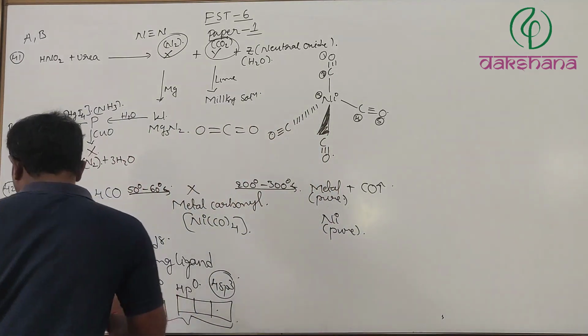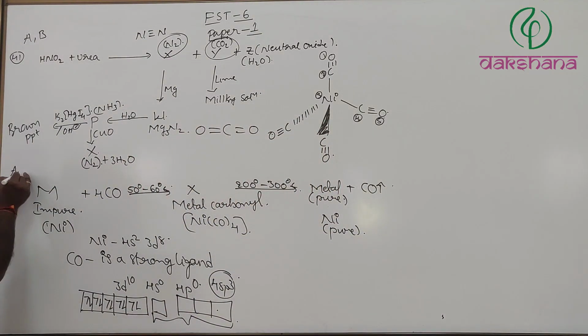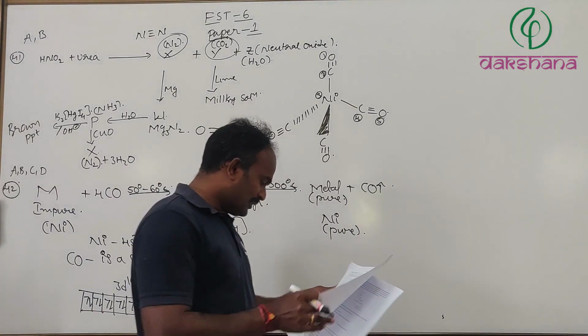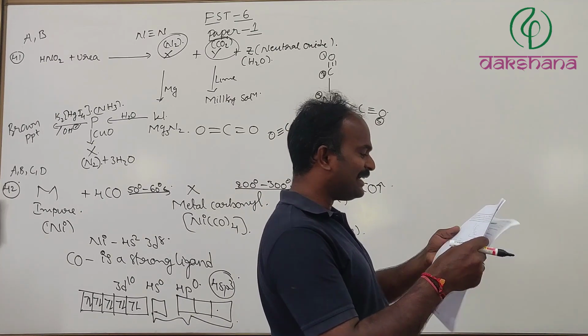Therefore, for question 42 the options will be A, B, C and D. 42: A, B, C, D.